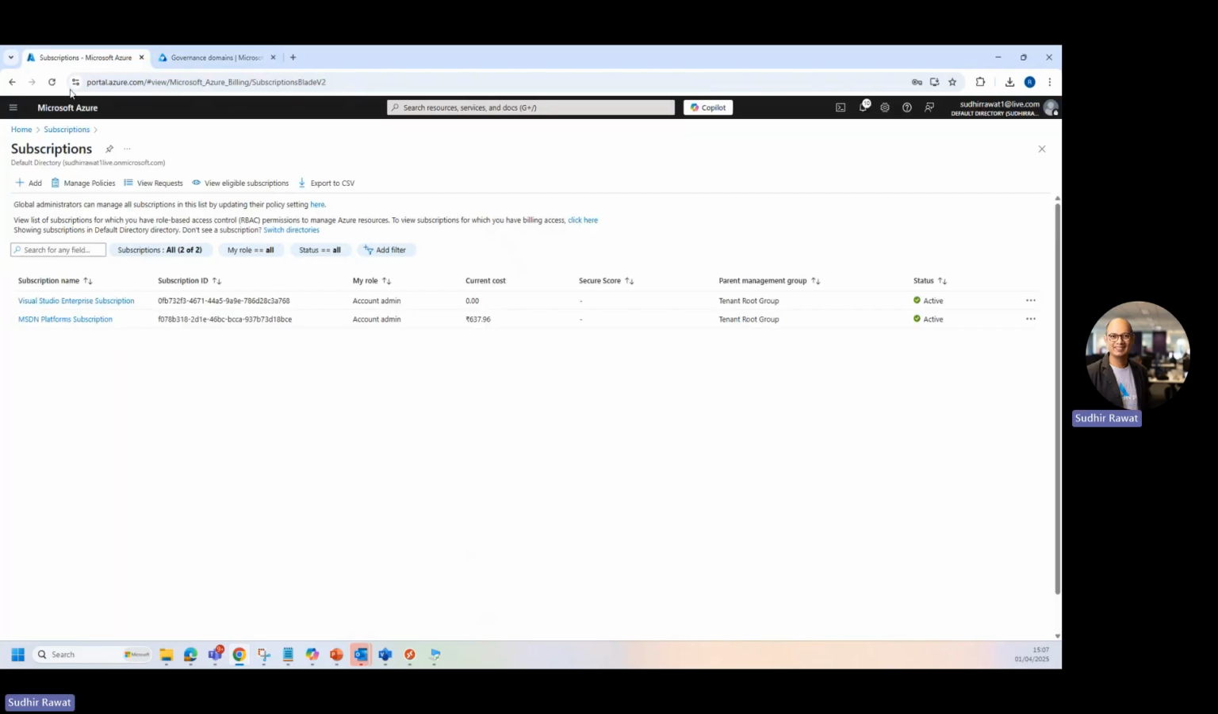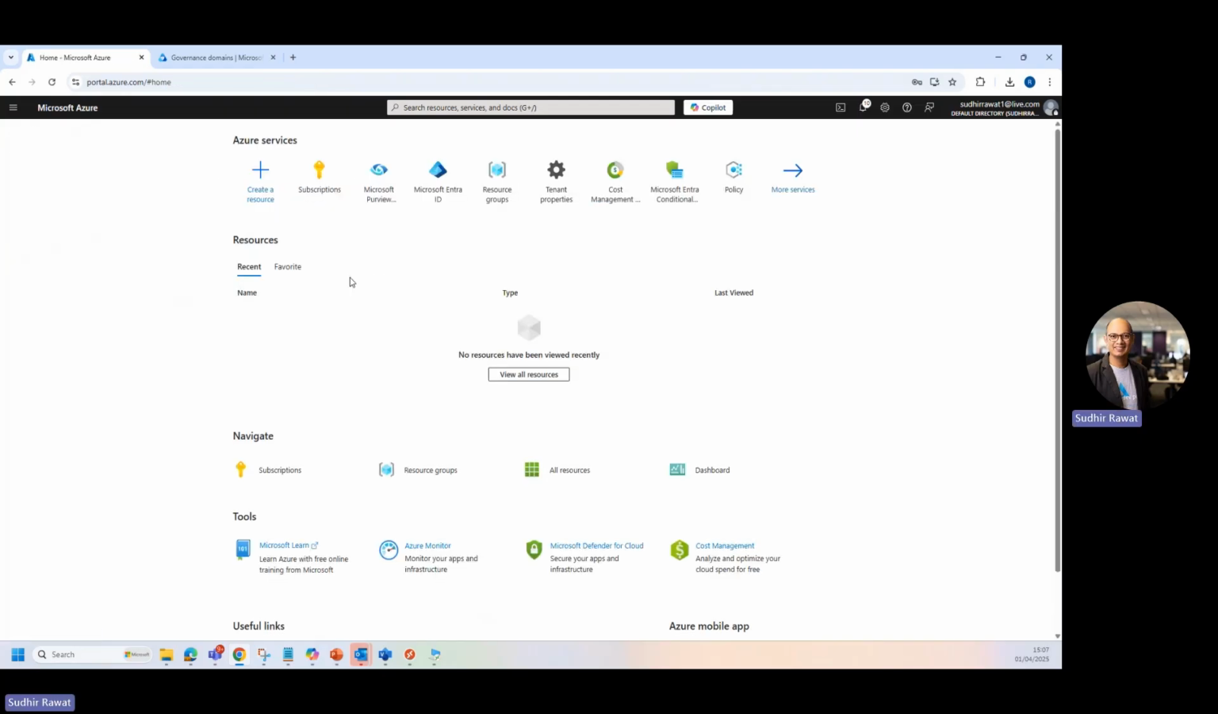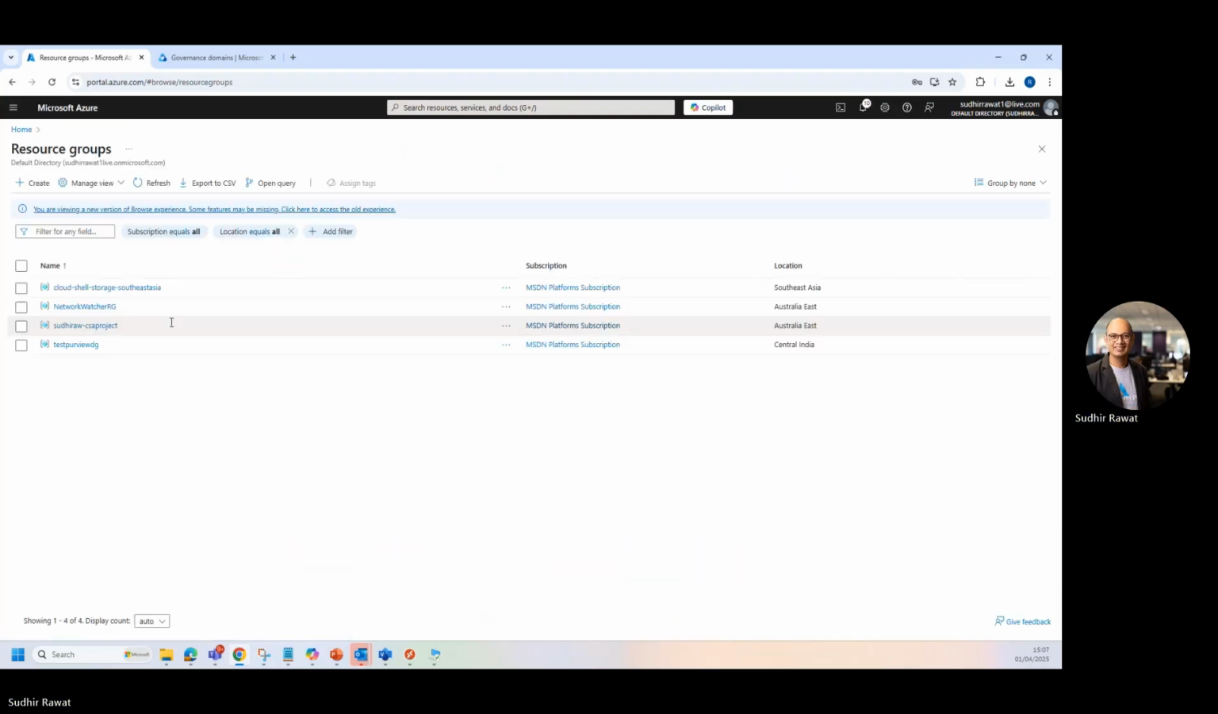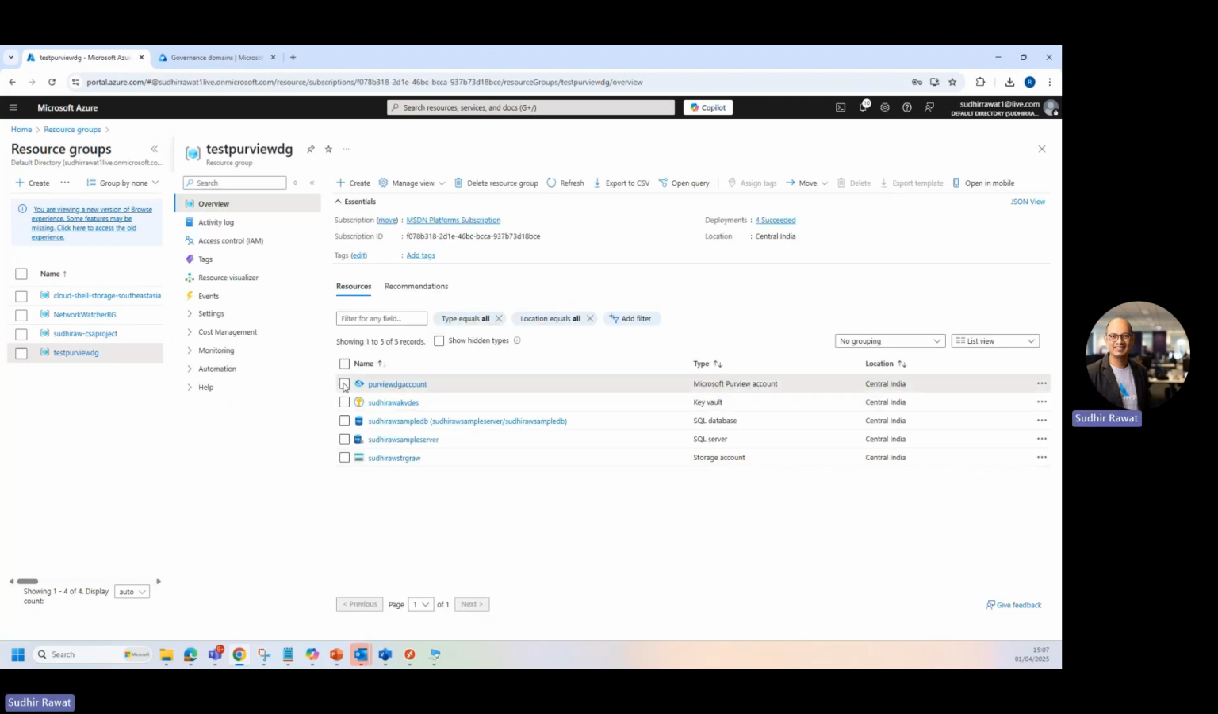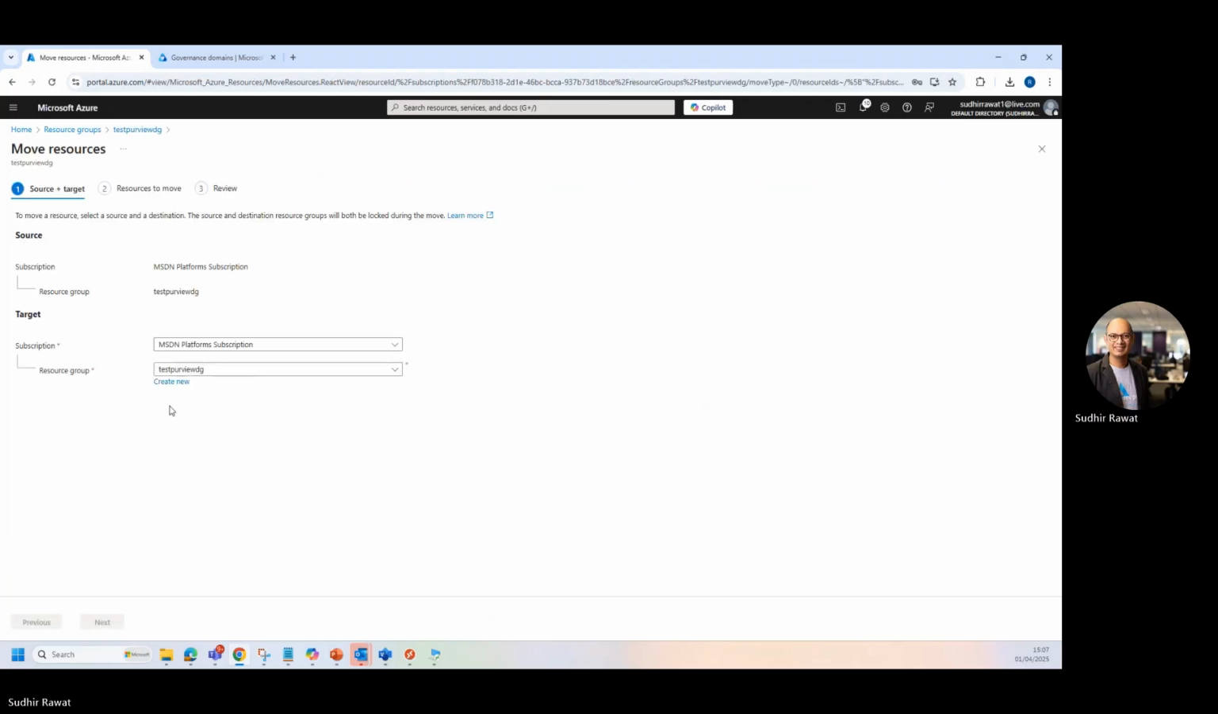So if I go to my Purview account, maybe I can go to my resource groups. And in that resource group, I'm going to select an account, and I'm going to click on move to another subscription. And before I create that, I'm going to select my target subscription. So this is my source subscription, source resource group, and then I'm going to select my target subscription. I don't have any resource group created in a target subscription, so I'm going to create a new one.